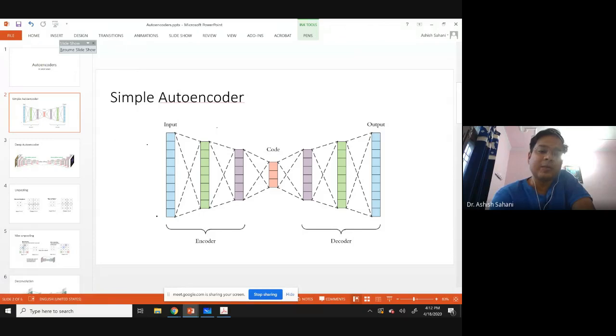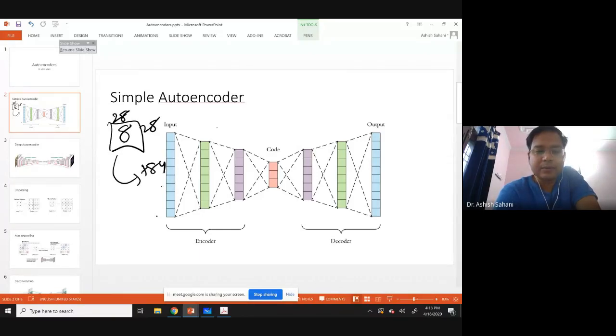Suppose you have an image, say of an 8. Suppose this is the MNIST data set. The MNIST data set has 28 by 28 pixels. If I flatten this array, then this becomes 784. So suppose the input has 784 inputs, and in autoencoders, the input and the output typically have the same dimensions.